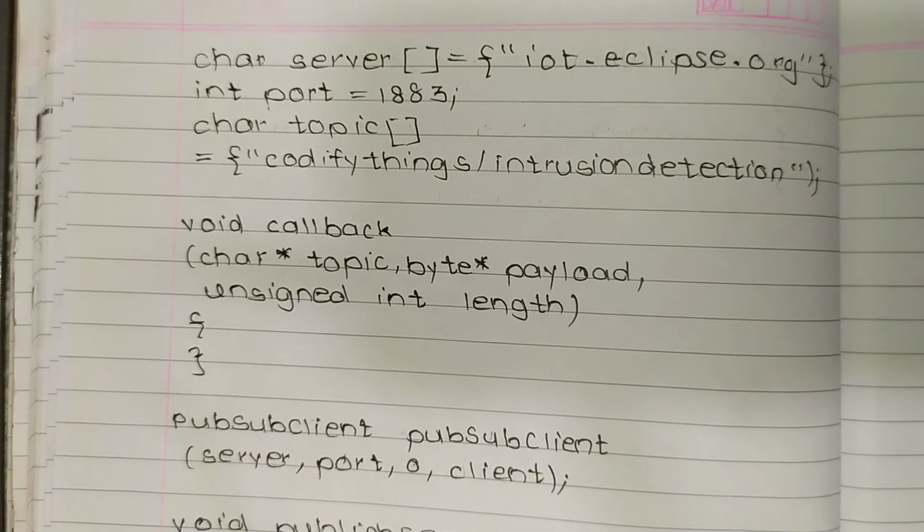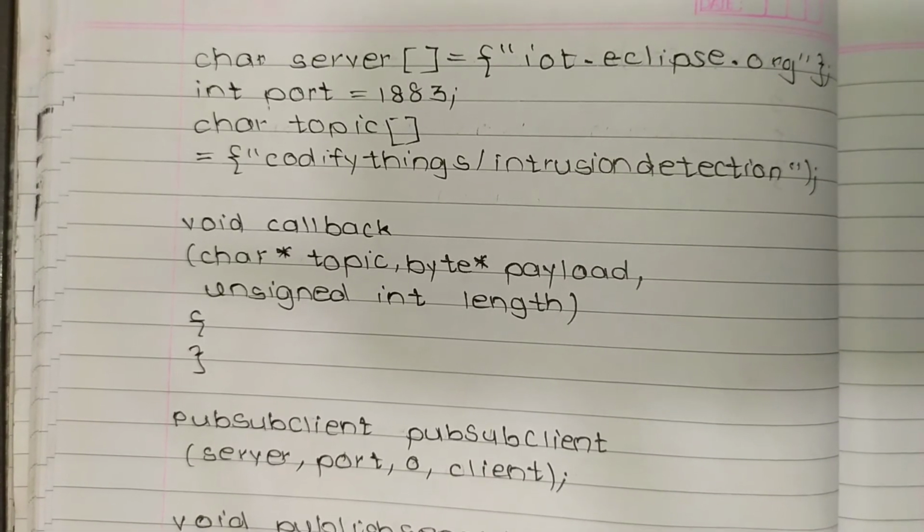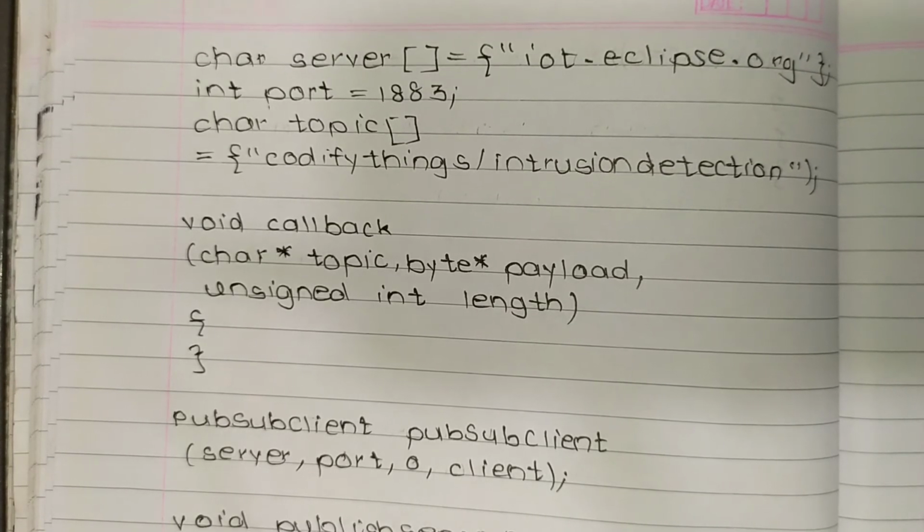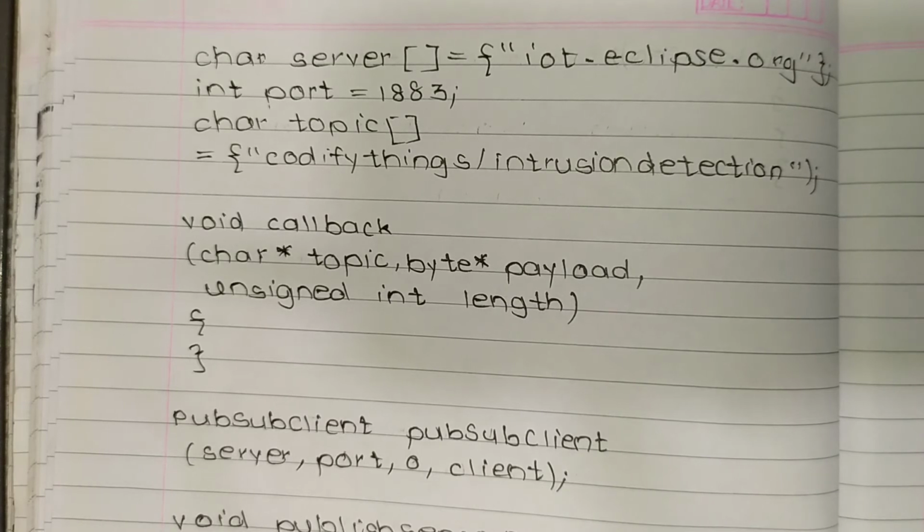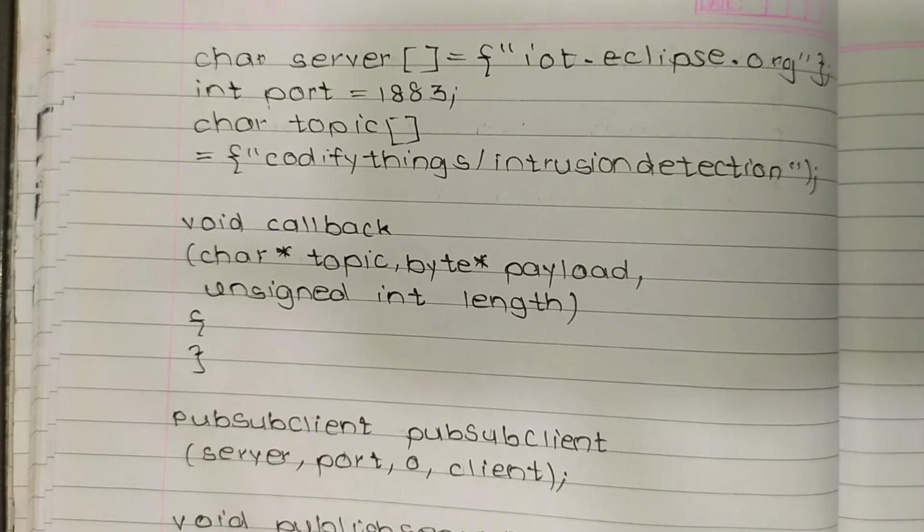Now this is the program for connecting to the MQTT server. Now char server equals iot.eclipse.org. So this is a server for Eclipse. This is a server which is generated by the author for use. This is an open server. Now int port 1883. Now char topic, codify things dot intrusion detection. Now void callback, char topic, byte payload, unsigned int length. Then that loop is completed.